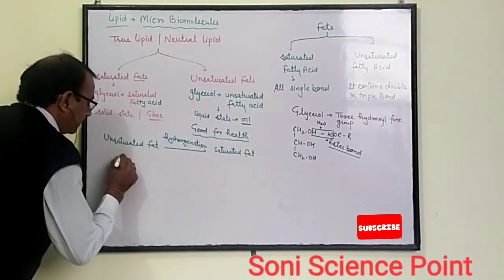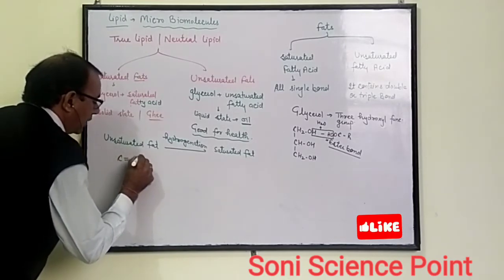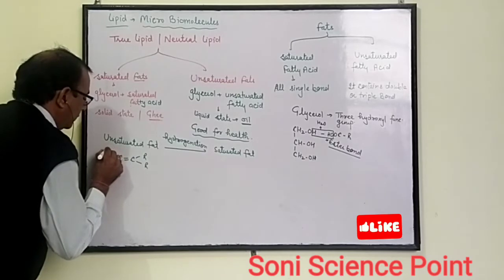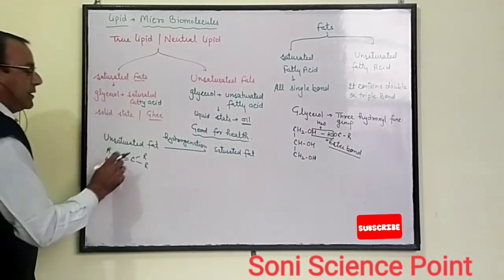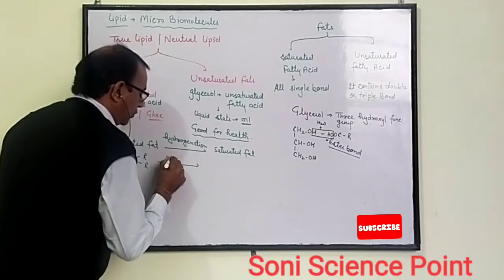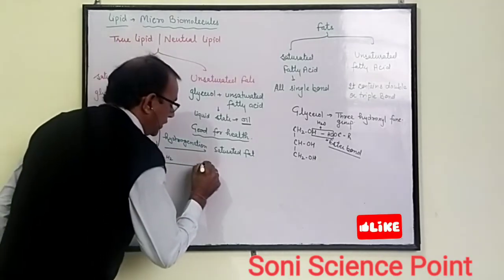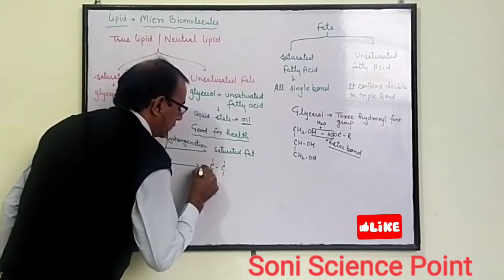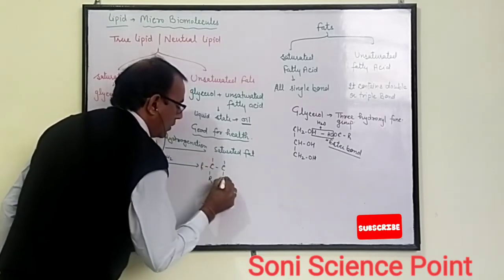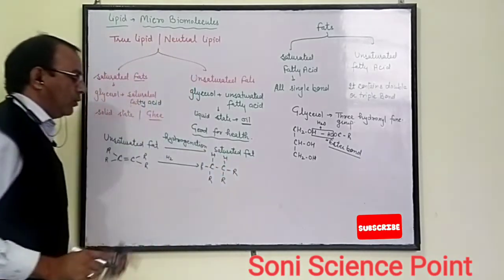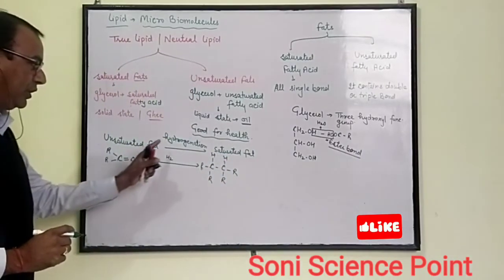For example, when the hydrogenation reaction takes place on this double bond compound, it changes into saturated with the combination of hydrogen, and that process is known as hydrogenation.